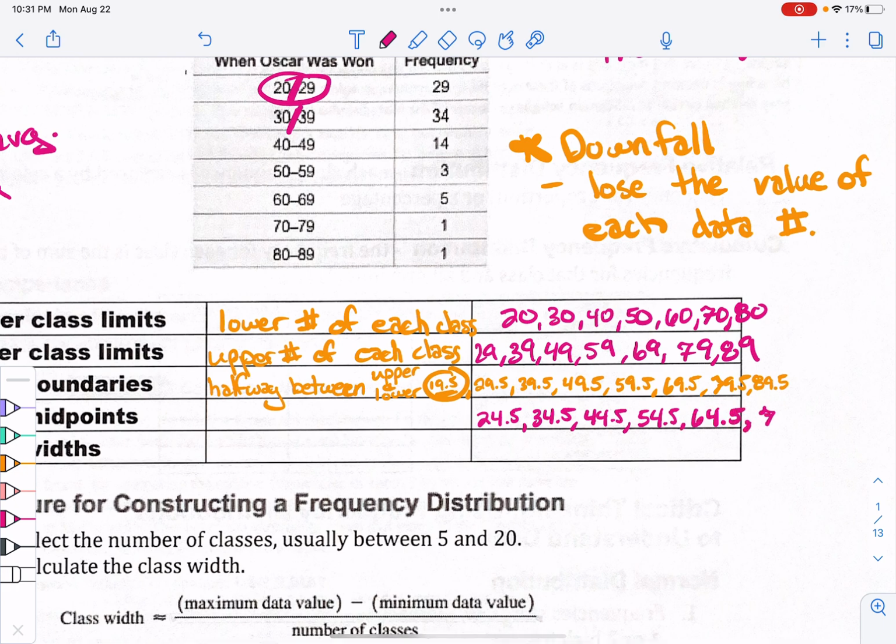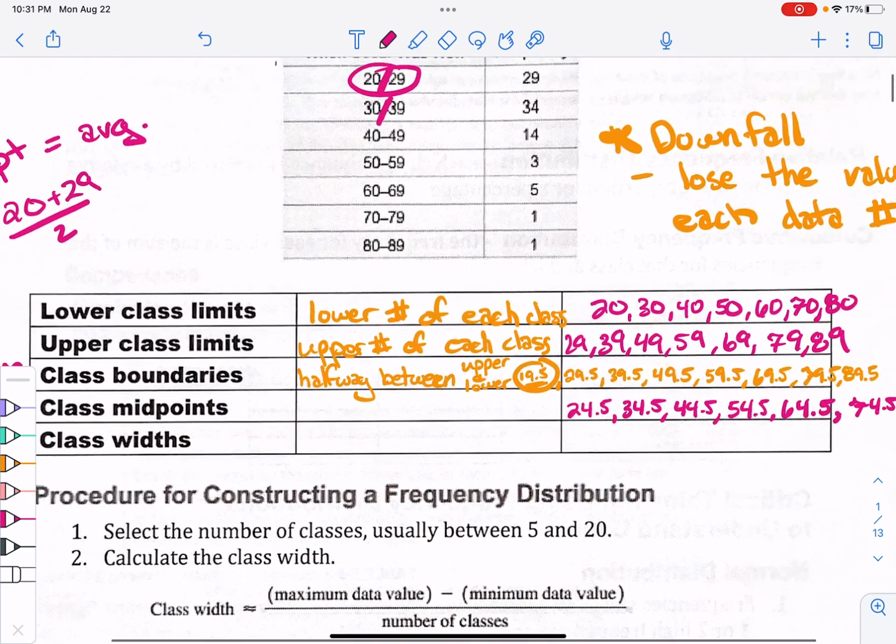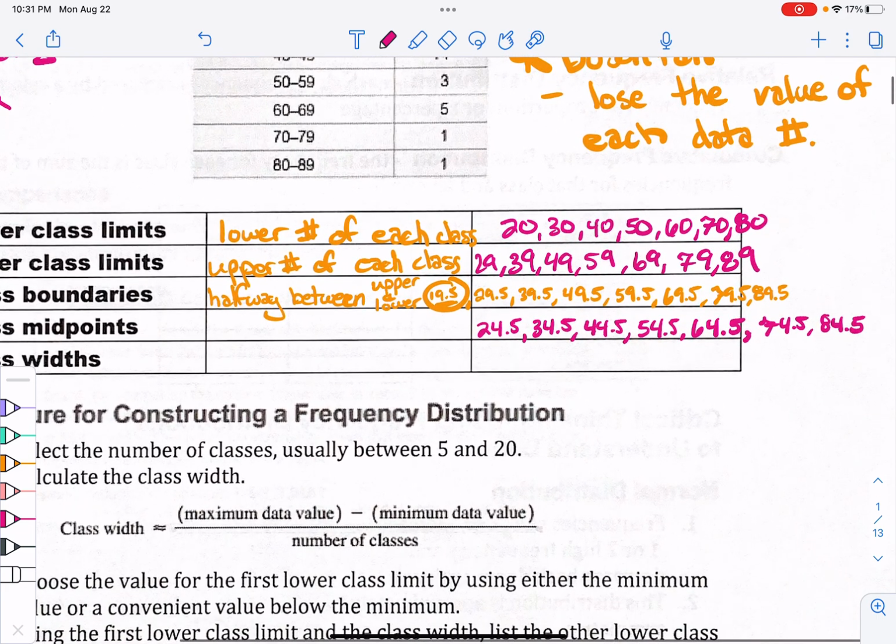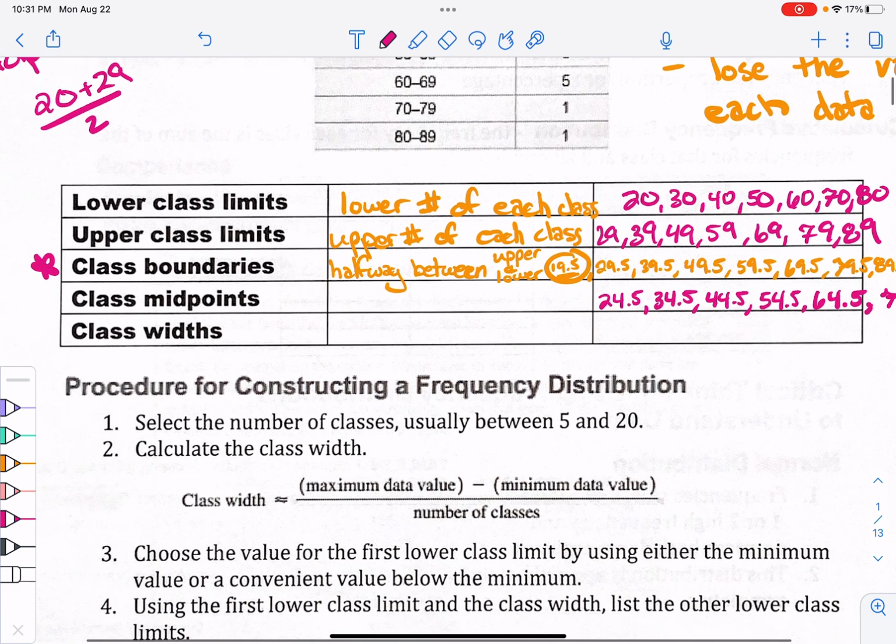Then 74.5, and then 84.5. Those are my class midpoints. That's the middle of each class. Again, if you want to do the average, you can, but that's what you'll get. Class midpoint is the middle of each class. I don't know how I can be any more clear than that.